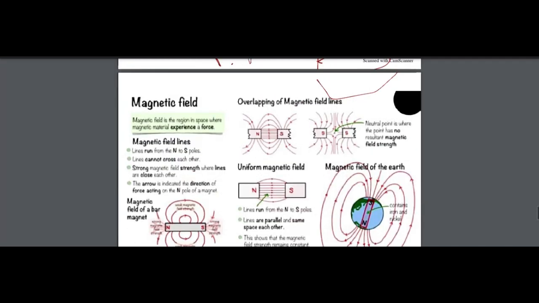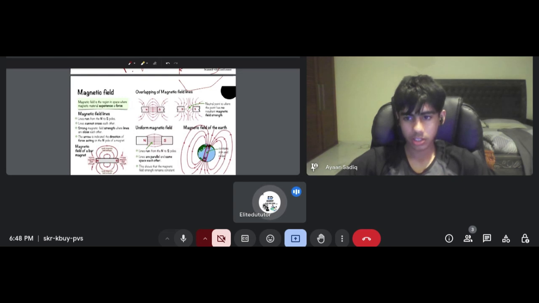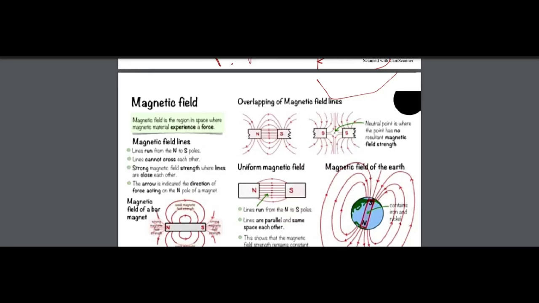So if we are going to study the magnetism of anything, we have to learn about the magnetic field of the magnets. So the magnetic field is a region in space where magnetic material experiences a force. So if we are going to discuss the north and south poles, these poles are generating magnetic field lines towards or away. So we can see that the north becomes positive. North is the best example of positive charge, and the south is the best example of negative charge.